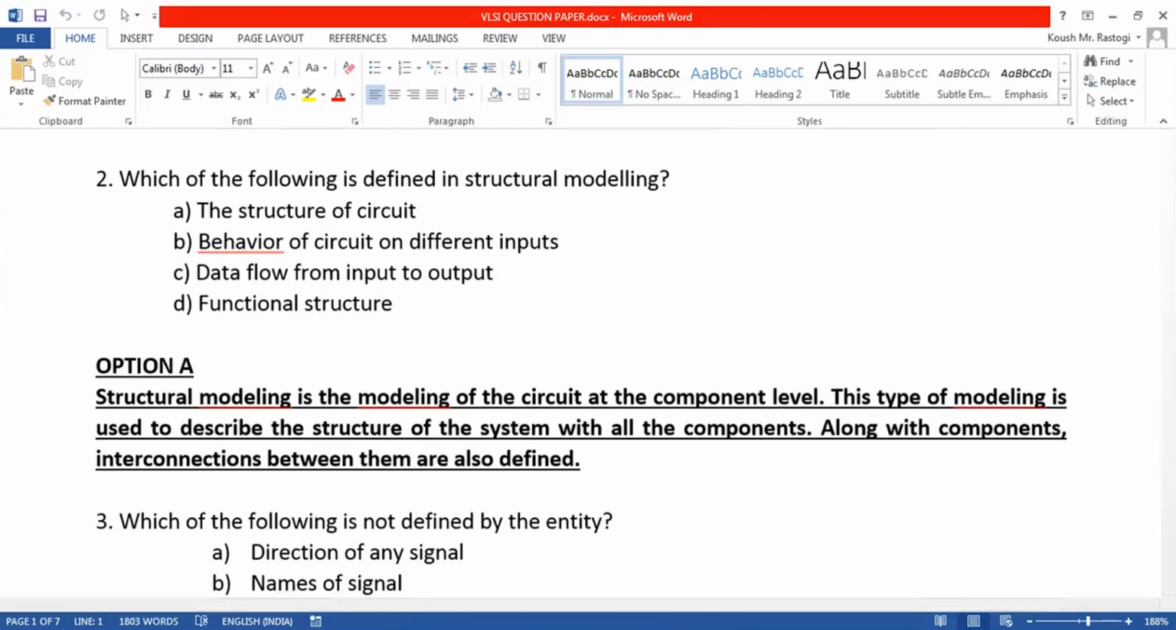In the second question, we are asked which of the following is defined in structural modeling. Basically, structural modeling is the modeling of the circuit, so it describes the structure of the system.